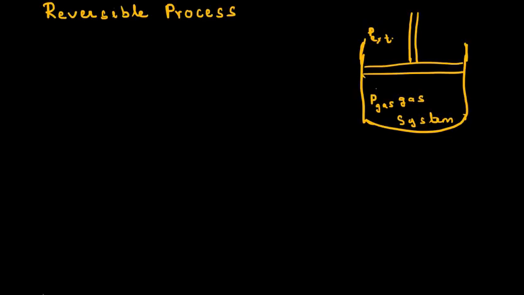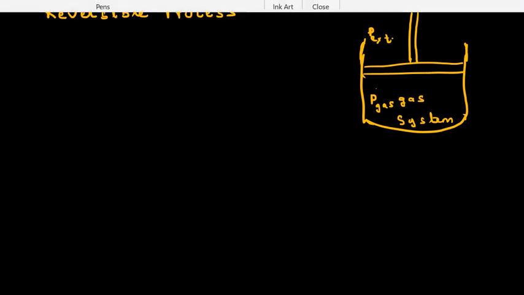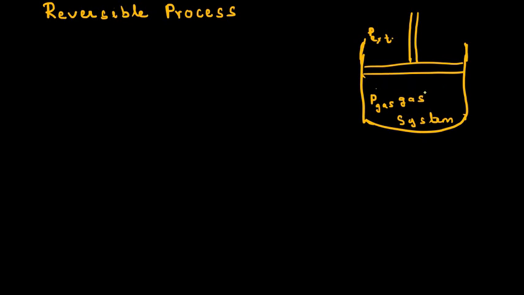Now moving on to our next topic, reversible and irreversible process. Let us again consider the case of a gaseous system in which a cylinder is fitted with a movable piston. Here you can see this is our system, in which, just to understand, I am representing the gas particles as a dot. These gaseous particles constitute our system, to which we have fitted a movable piston. Now in this case, when the piston is not moving, we can say that the external pressure is equal to the internal pressure, that is, the pressure of the gas.